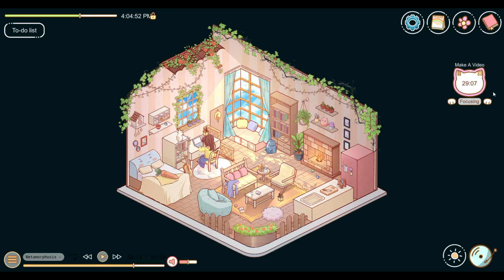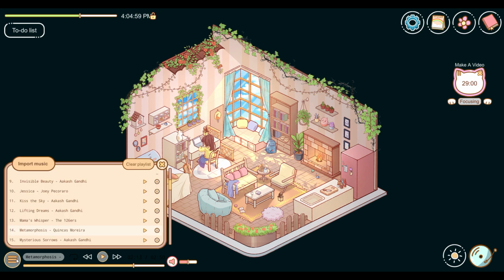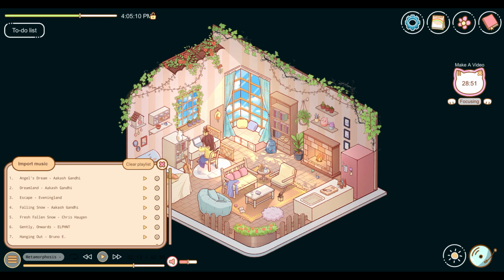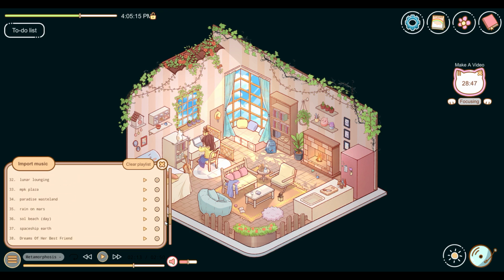So here we have make a video. So right now we are focusing. And if we come down here, we've got different sorts of music. You can actually import music. Interesting. Okay. So you can import music. You can clear playlist, and it looks like you can add or remove music, which is quite neat. So if you want to import your own music into this application to study to, or write to, or do art to, you certainly can, which is very, very nice.